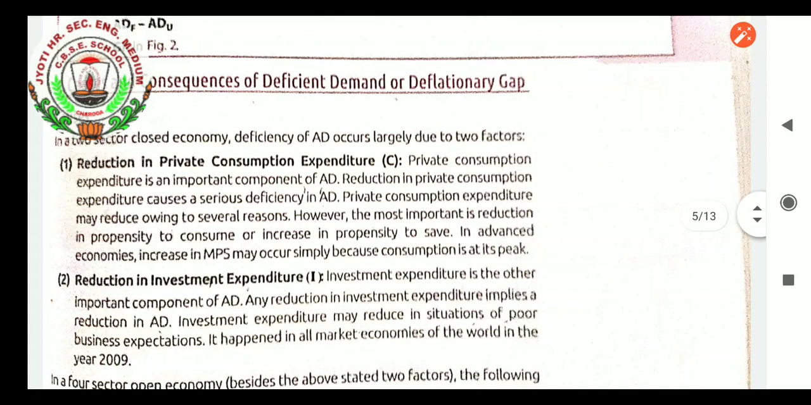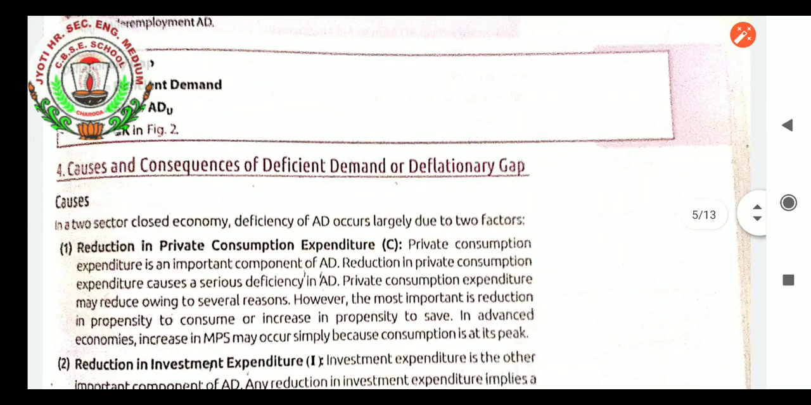Now we will see the causes and consequences of deficient demand or deflationary gap. Causes: in a two-sector closed economy, deficiency of aggregate demand occurs largely due to two factors. Very first, reduction in private consumption expenditure. Private consumption expenditure is an important component of aggregate demand. Its reduction causes a serious deficiency in aggregate demand. It may reduce owing to several reasons, however the most important is reduction in propensity to consume or increase in propensity to save.